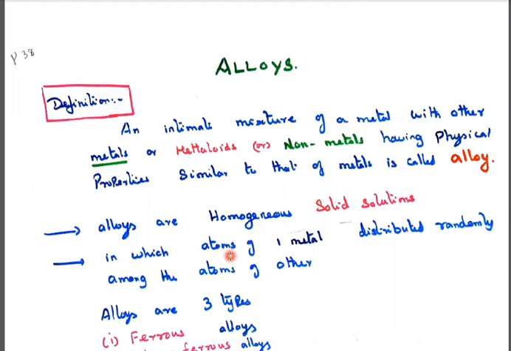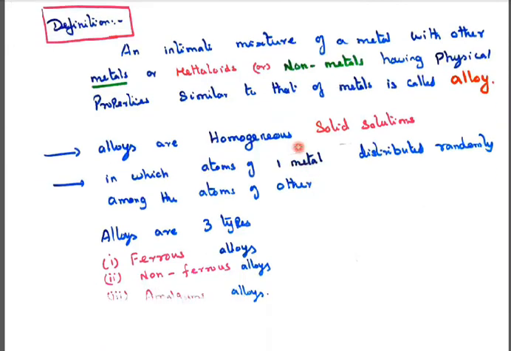Come back to the next topic, alloys. The definition of alloys is two or more metals combined to form an alloy. An intimate mixture of a metal with other metals, metalloids or non-metals, having physical properties similar to the metal, is called an alloy. So the physical properties will be similar to the metal, with the non-metal or with the metalloids. For example, alloys are homogeneous.